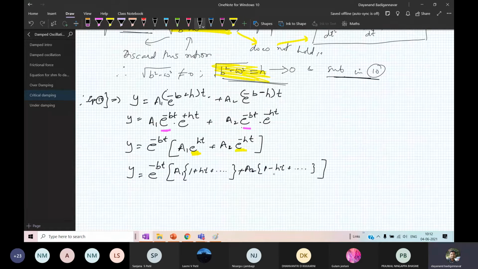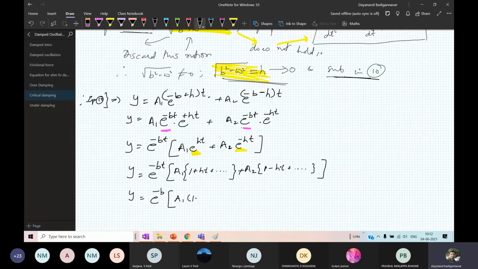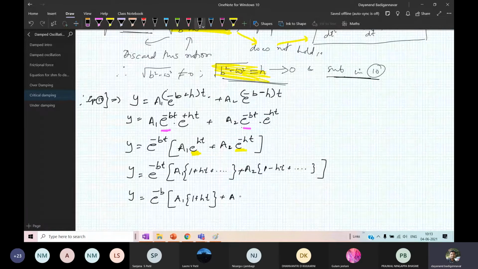Now here, what I can do is rewrite it as y is equal to e raised to minus bt into a1 into 1 plus ht plus a2 into 1 minus ht. Now what I have done is I have neglected the higher terms.